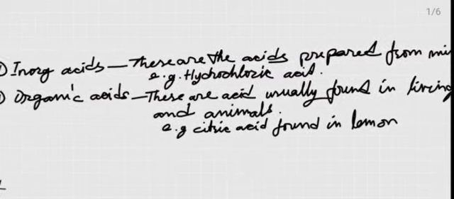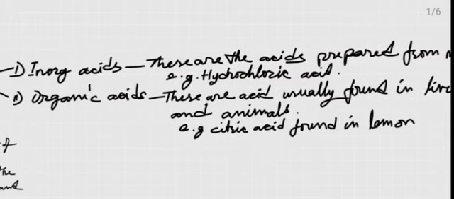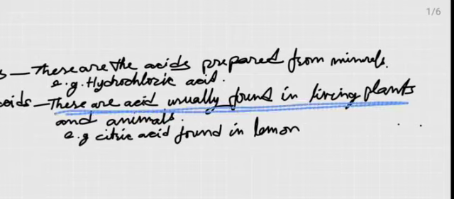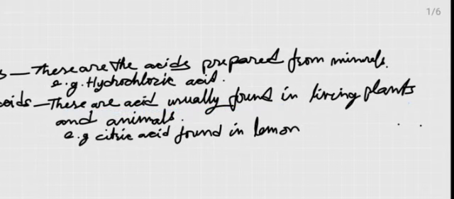And the second one, organic acids, these are the acids which are usually found in living plants or animals. For example, you have citric acid which is found in lemon, and orange also you will find citric acid, and in many living organisms like in ants you can find formic acid.